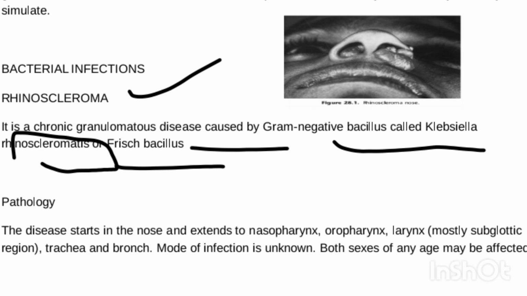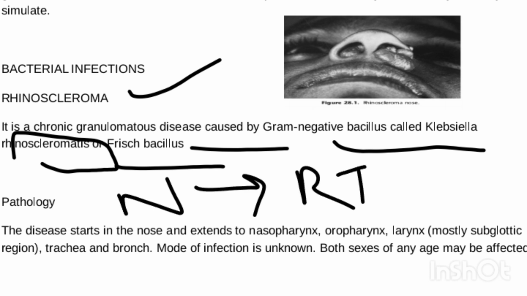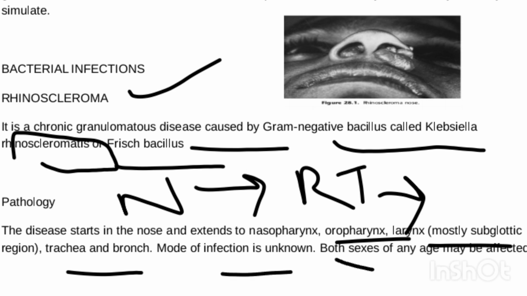The disease starts in the nose. Basically, it involves all the respiratory tract till the bronchi. It starts in the nose, then extends to the oropharynx, nasopharynx, larynx, and then trachea and bronchi. Mode of infection is unknown. The risk in both sexes is the same.